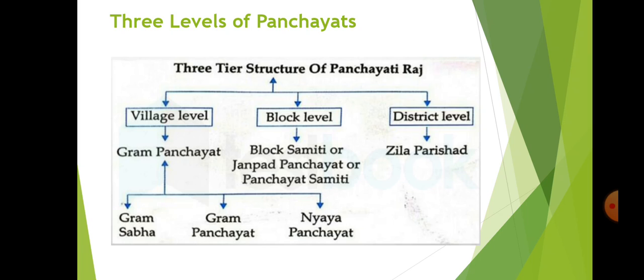So these are the three different levels of the Panchayats. First, the Gram Panchayat. The second level, the Janpad Panchayat or the Panchayat Samiti, and the third level, the Jilla Parishad or the District Panchayat.